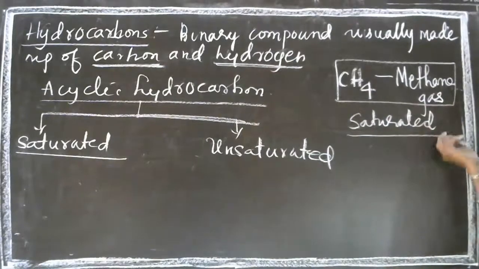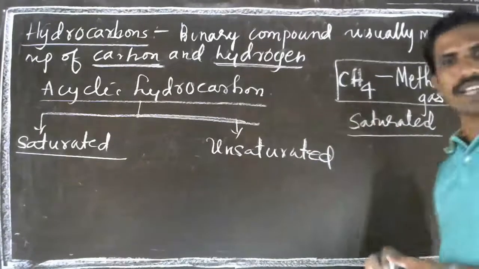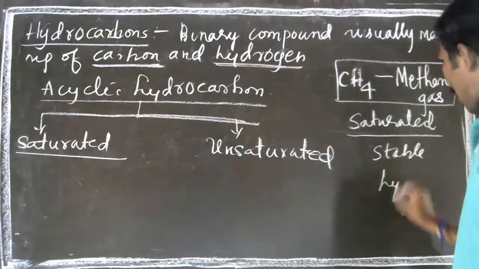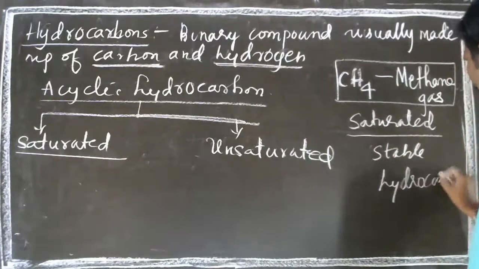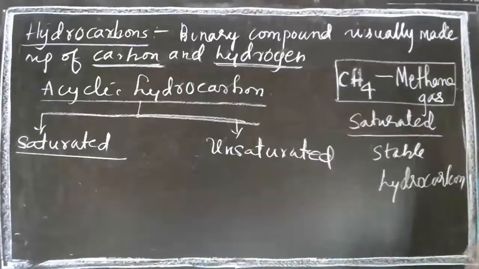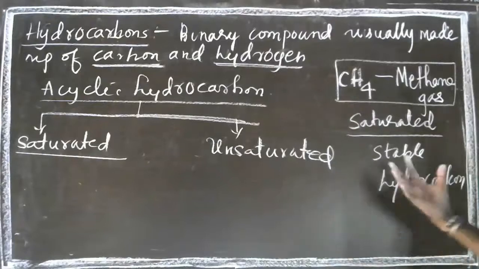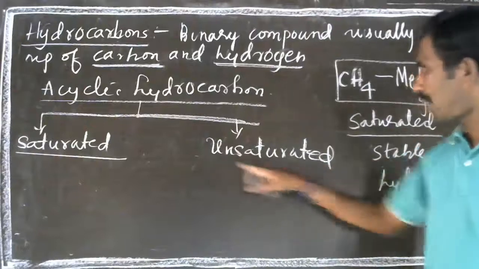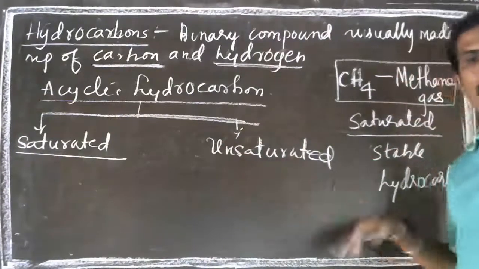Why is it called a saturated hydrocarbon? Saturated hydrocarbons are the stable hydrocarbons. Stable in the sense they do not react very easily with other elements. But in the case of unsaturated hydrocarbons, they react very easily.